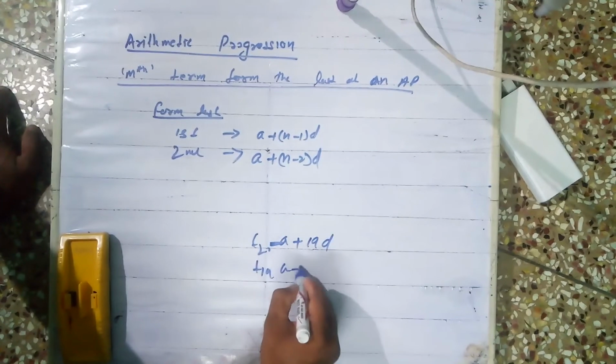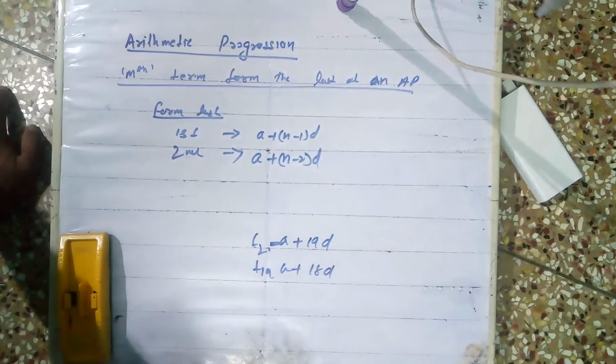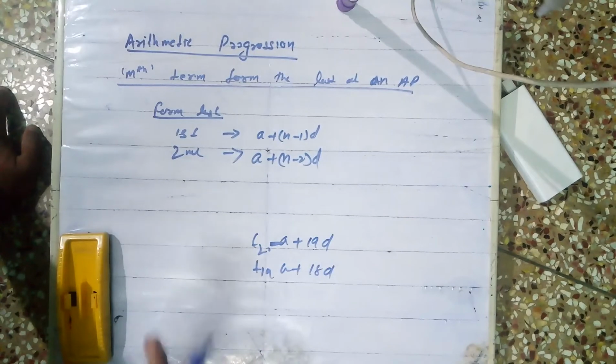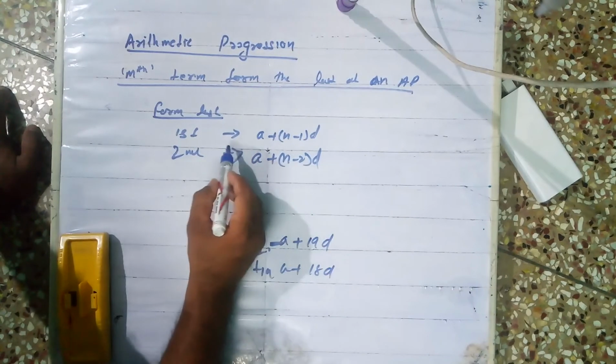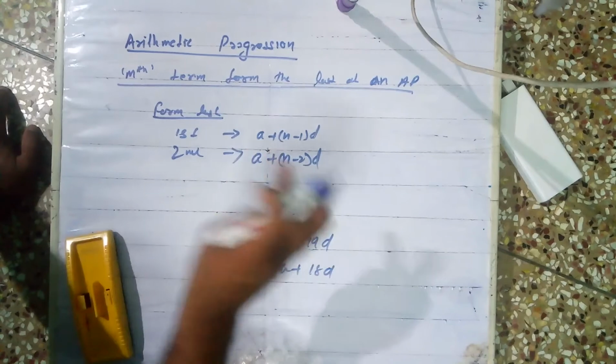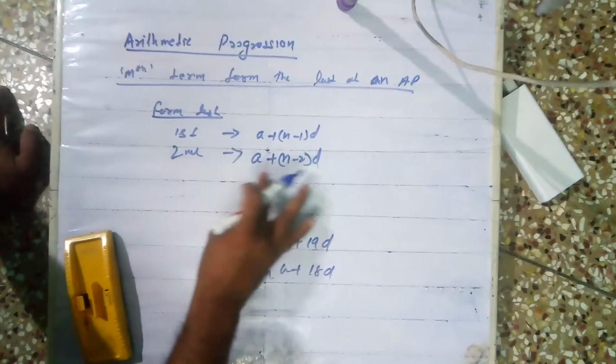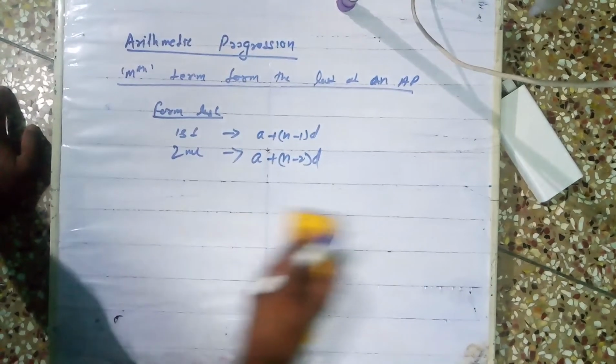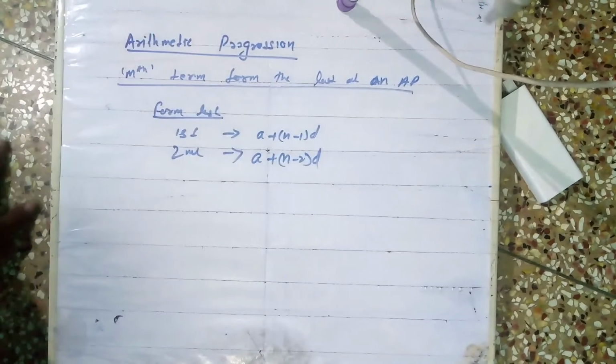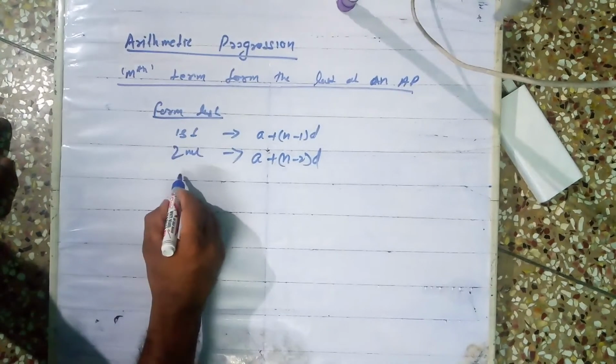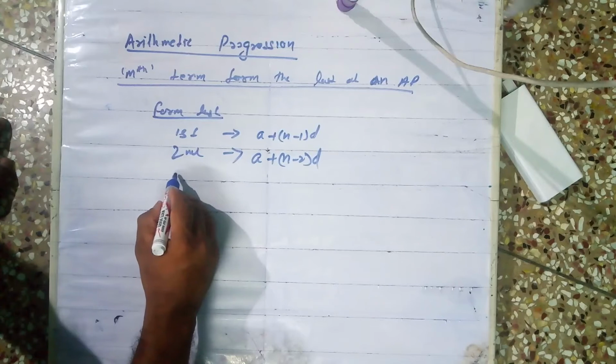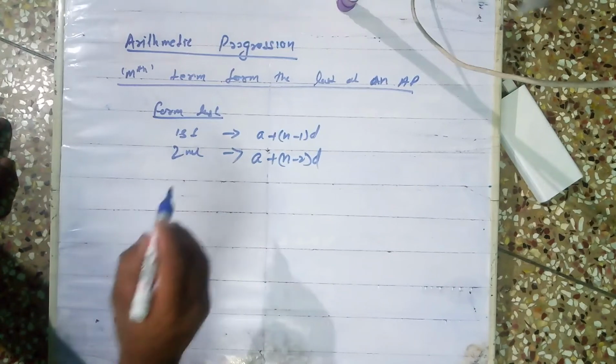T19 is a plus 18d. One d will decrease. So this is the second last term from the first, that means the second term from the last. Yes or no? Agree? Did not get? Okay.